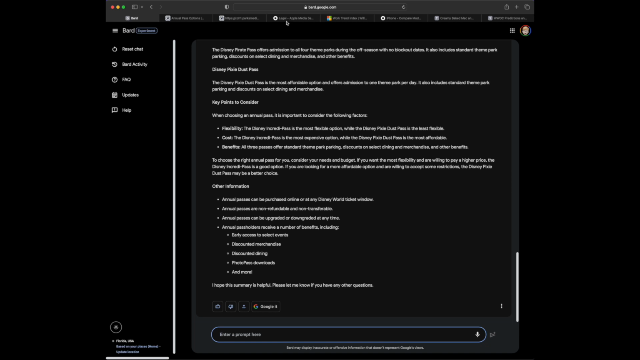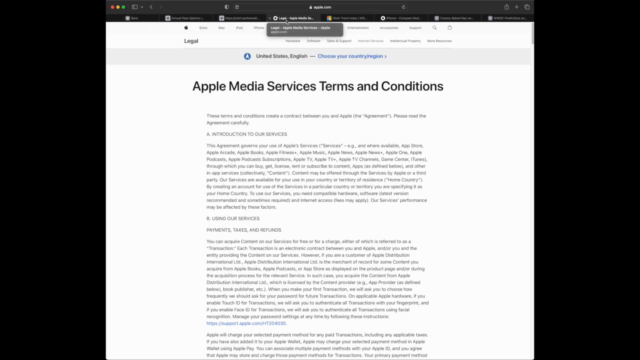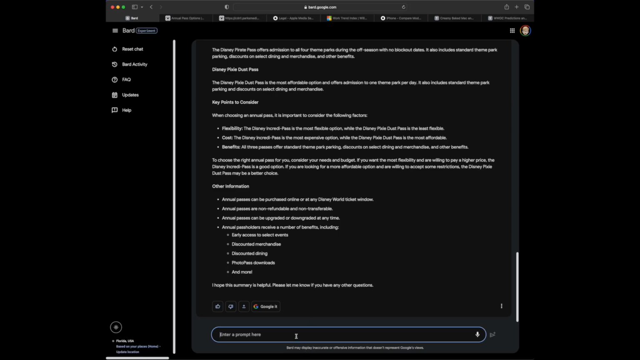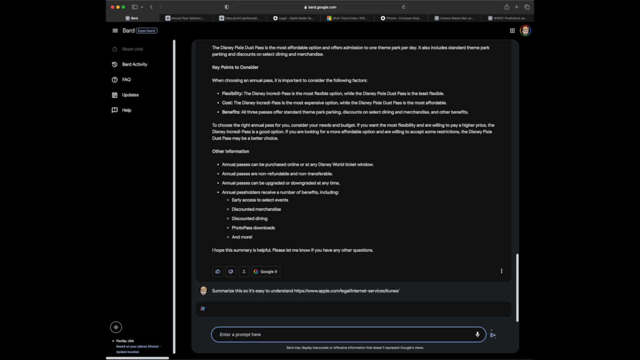So let's look at another kind of summary option. Terms and conditions. We get bombarded with approve these terms and conditions, and I've never read them, so what I'm going to do is ask Google Bard to summarize this so it's easy to understand, and it's a link to those terms and conditions.